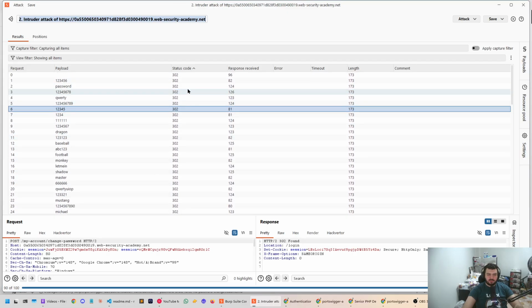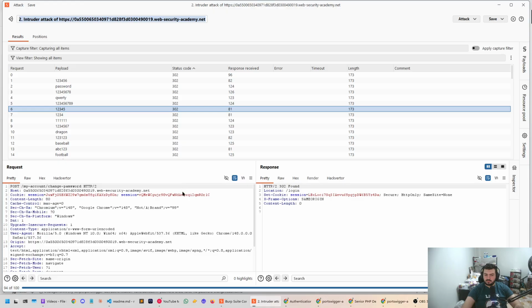It should be at the top because we're sorting by status code, which could mean that we are actually correct about the session not being logged in, which probably means that we will need to log in every single time after a failed brute force or a failed password attempt.